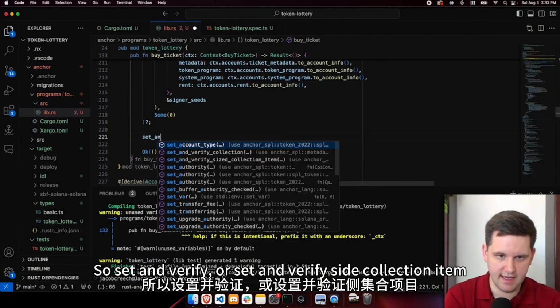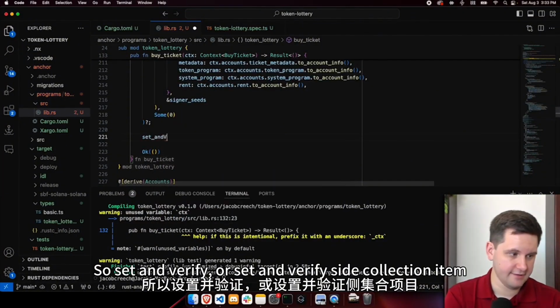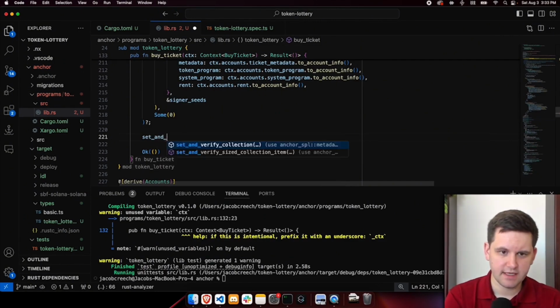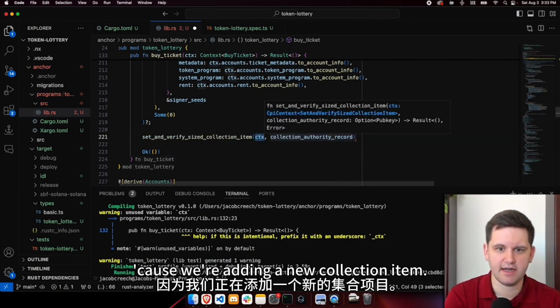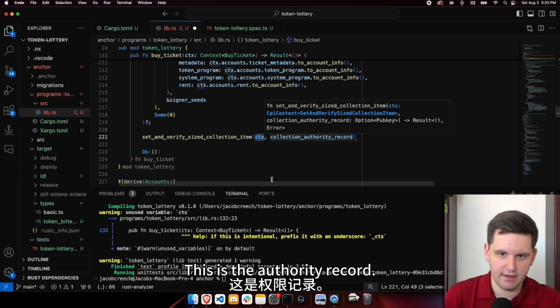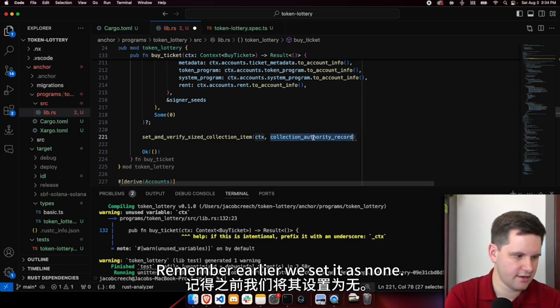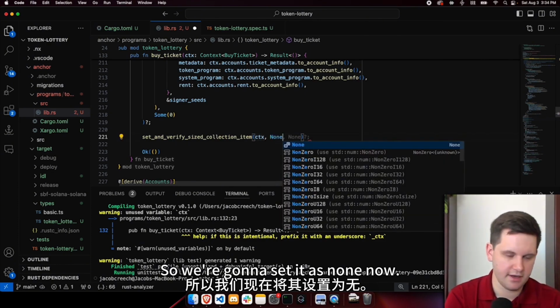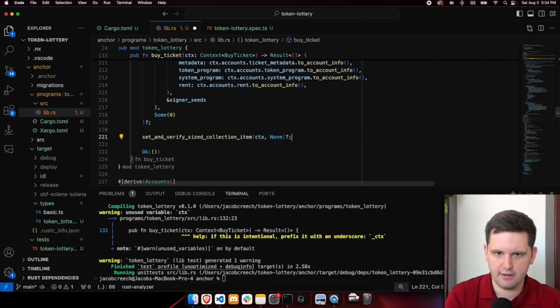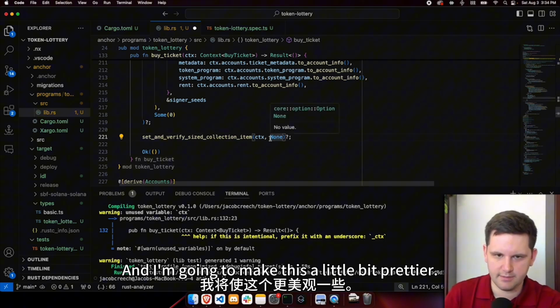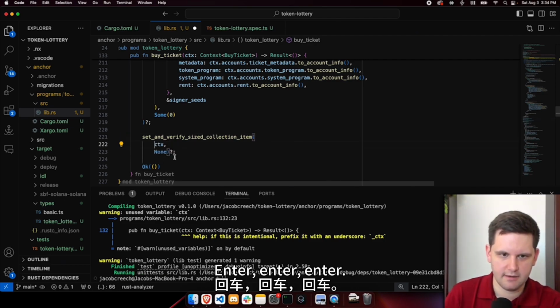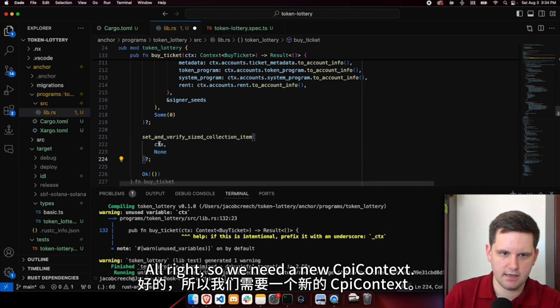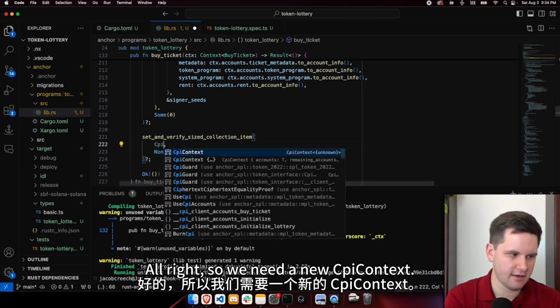So set and verify size collection item, because we're adding a new collection item. This is the authority record. We remember earlier we set it as none, so we're going to set it as none now. And I'm going to make this a little bit prettier. Enter, enter, enter. All right, so we need a new CPI context.